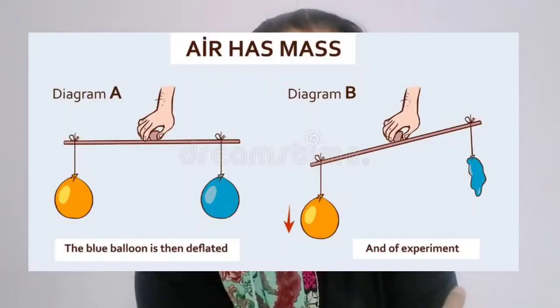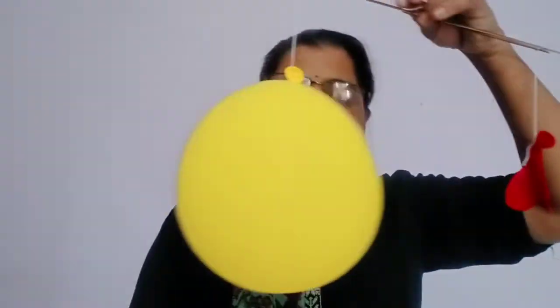A few simple experiments we have to do for understanding the properties of air. Observe figure 3.1. Here I have taken two rubber balloons of the same size, attached at the two ends of a stick. Keep it horizontal. You can see the yellow balloon is an inflated balloon. Inflated balloon means it has air, and the red balloon is a deflated balloon.